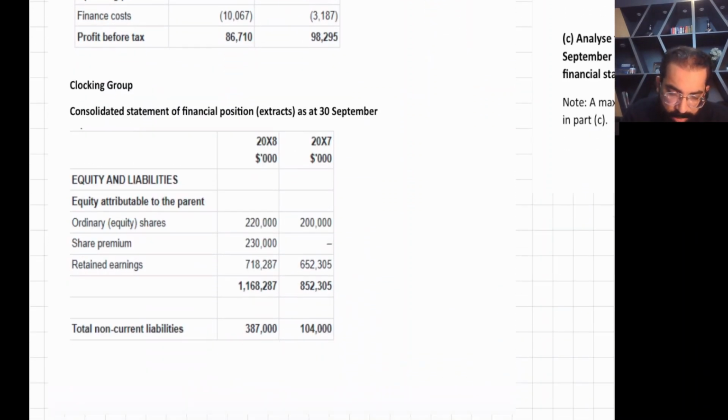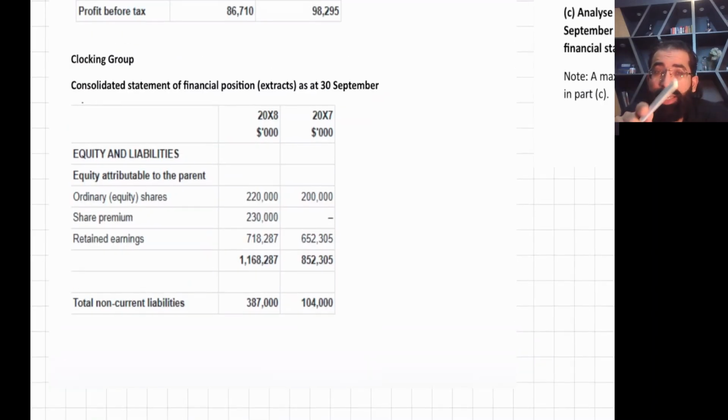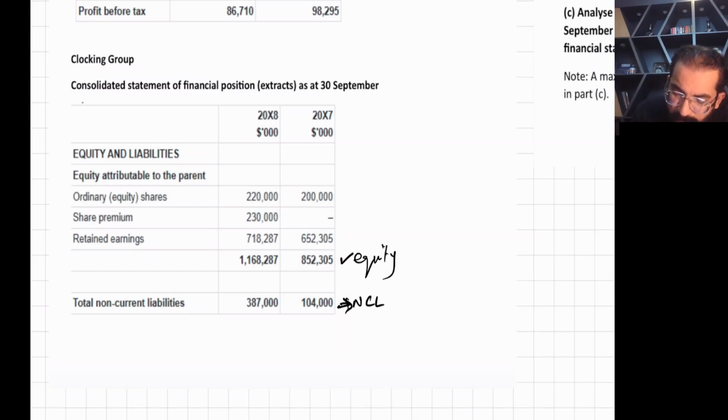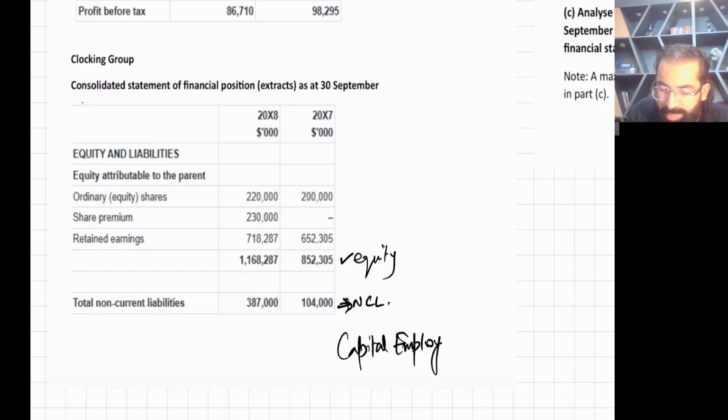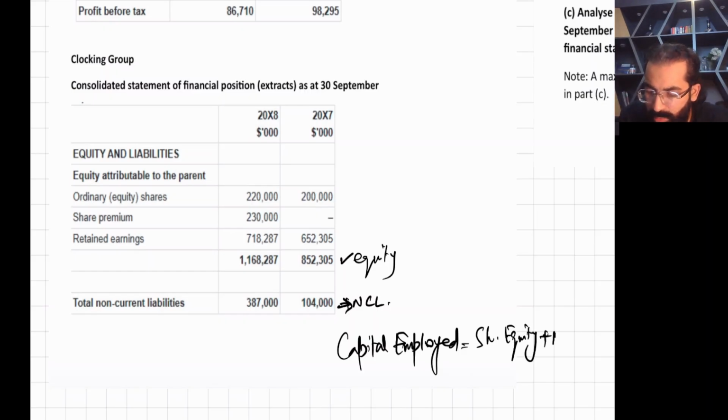Now you have this SOFP, only the equity side. This is your complete equity packet, and this is your non-current liabilities. If you want to calculate capital employed, quick thing I'm telling you, as no assets are given in this question, capital employed will be calculated using this formula: shareholder equity plus non-current liabilities. This is the formula of capital employed, we all know. So let's calculate capital employed here.